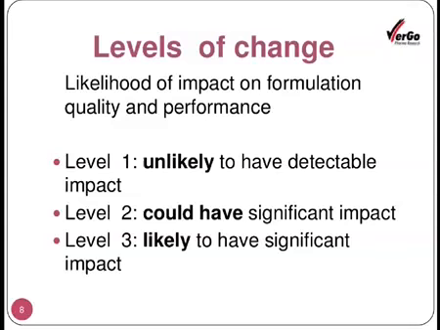Just a minor difference between level 2 and level 3: could have significant impact or likely to have significant impact. But as the level changes, accordingly the number of tests to be conducted and the quantum of data to be collected and submitted to the FDA will significantly change.